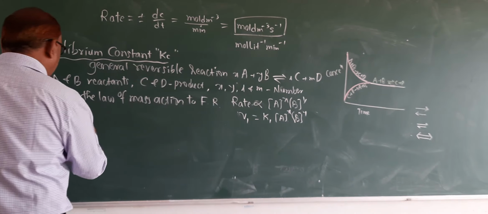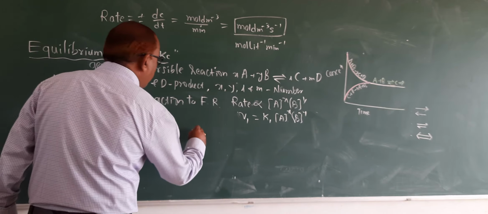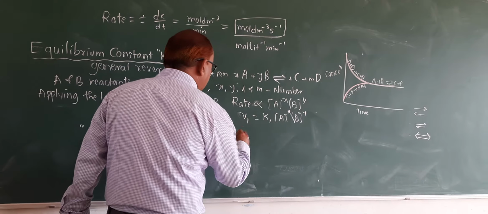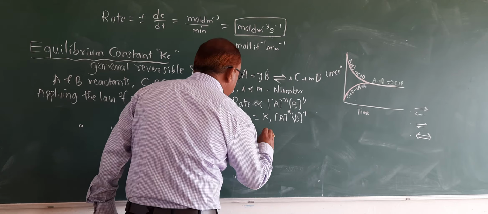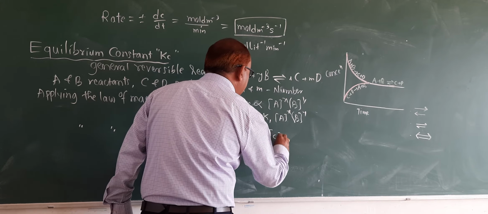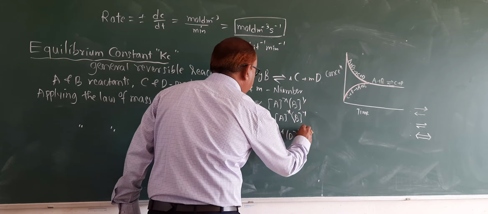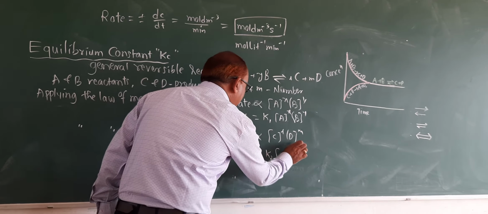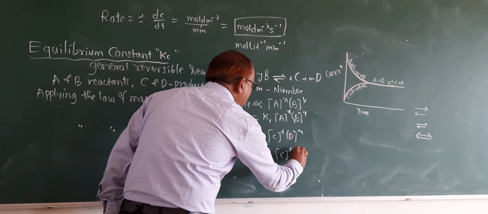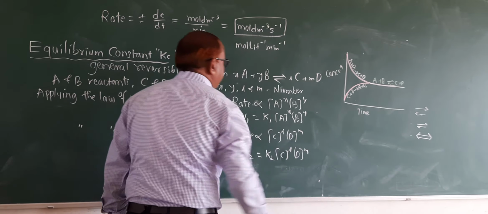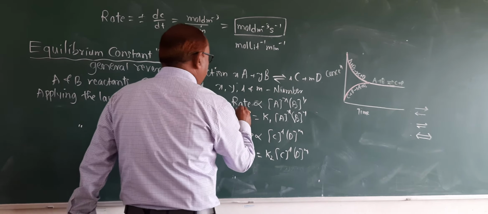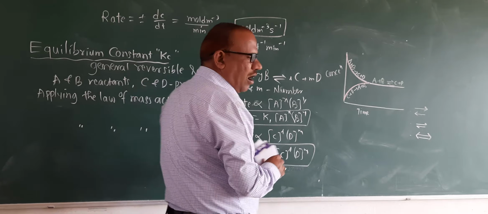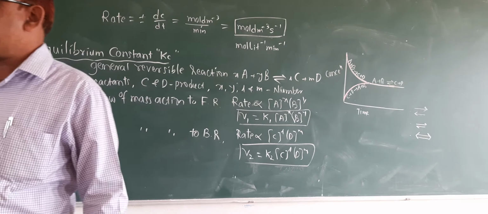Similarly, applying the law of mass action to the backward reaction, the opposite reaction, the rate or velocity is proportional to [C]^l into [D]^m, or v2 is equals to k2 into [C]^l into [D]^m. This is for the forward reaction, this is for the backward reaction after applying the law of mass action.